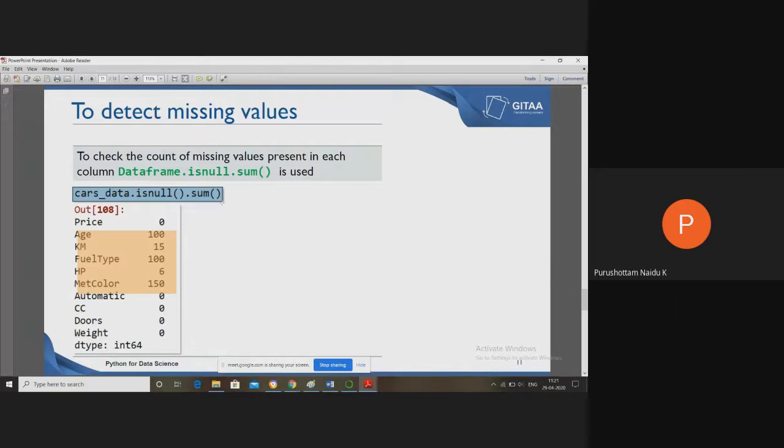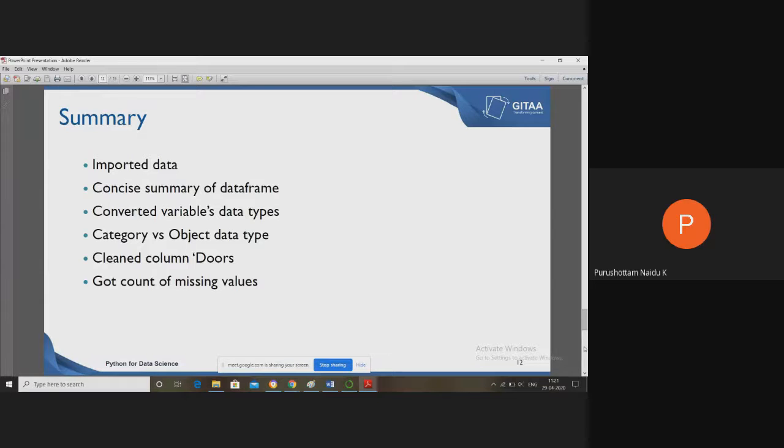So first, to identify the number of missing values in each and every column, we are using isnull().sum() or isna().sum(). Okay, it's clear.